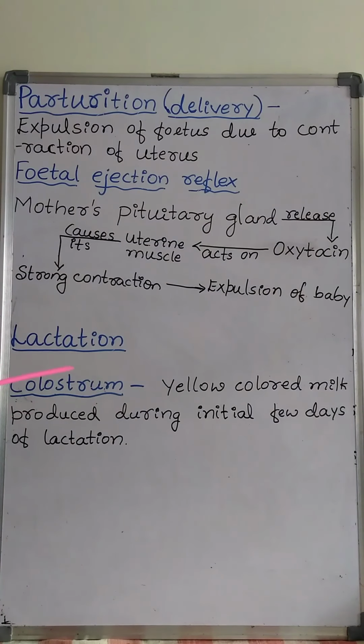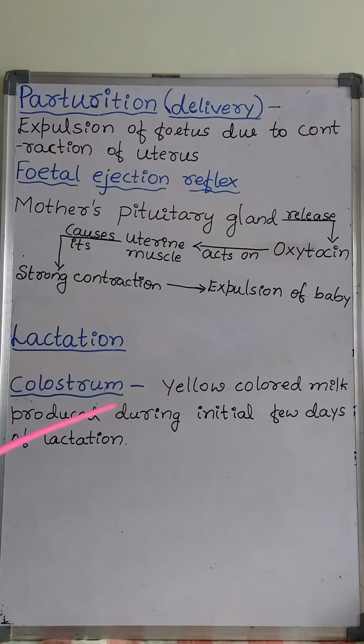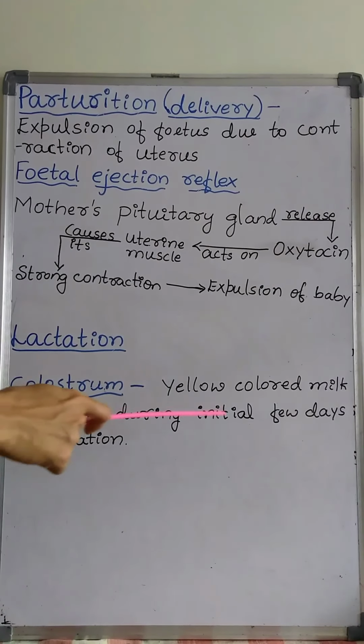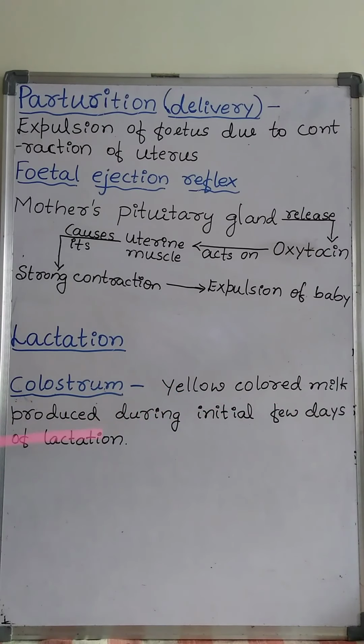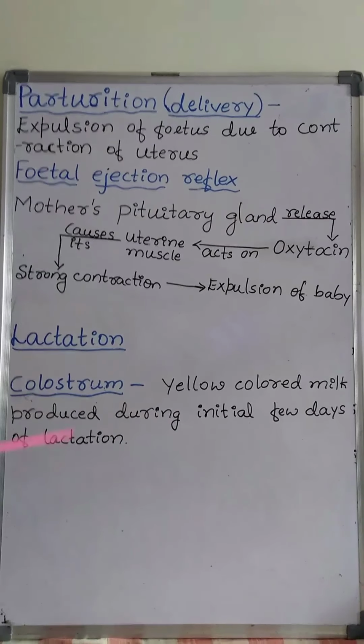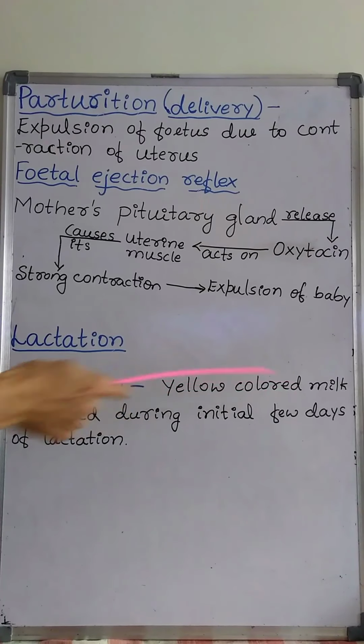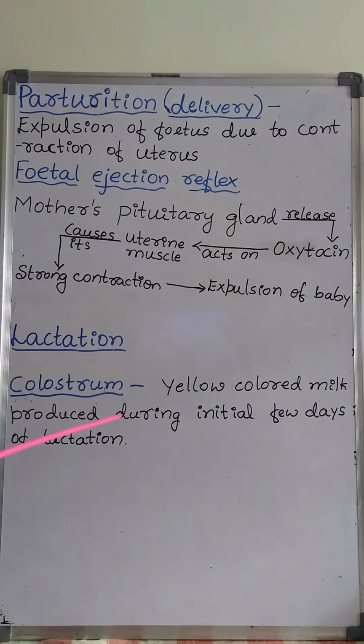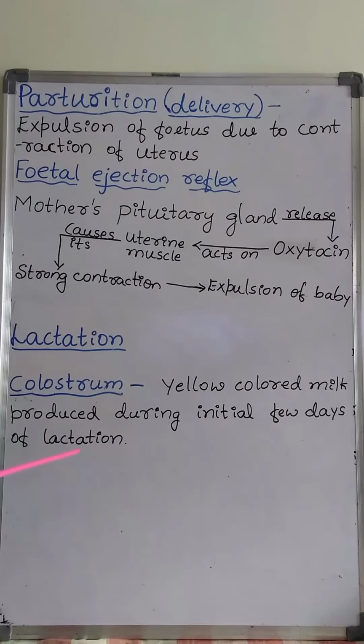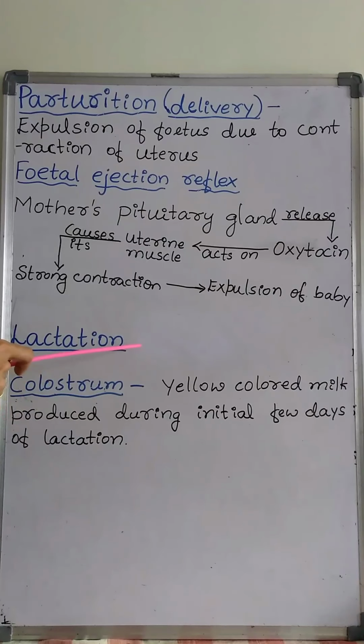Colostrum is the yellow colored milk produced by the mammary gland during the initial few days of lactation. Soon after the delivery, secretion of milk takes place from the mammary gland.